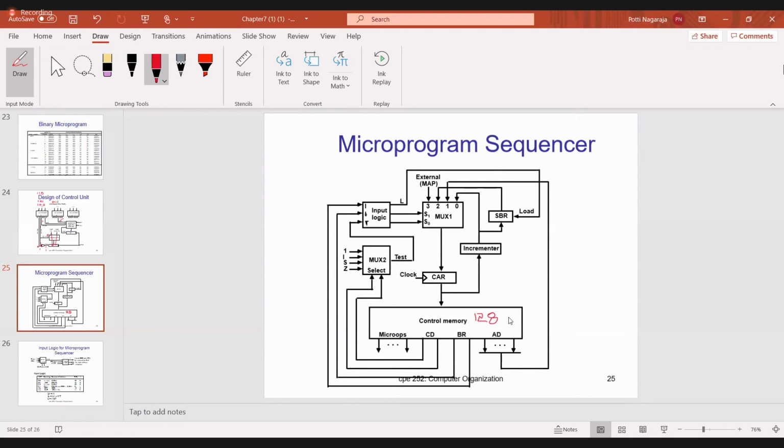Okay. 41 to 50 also absent. Okay. 31 to 40 absent. 51 to all.